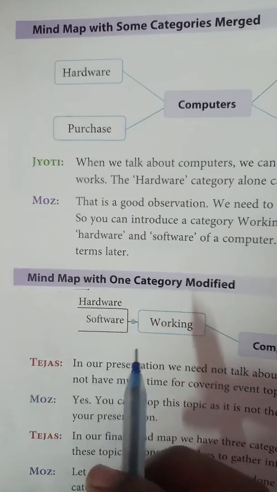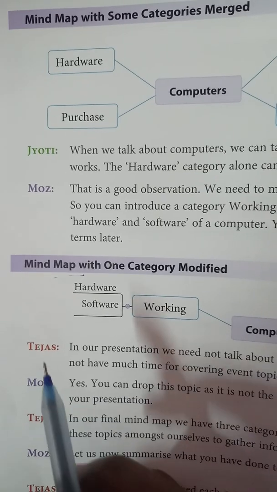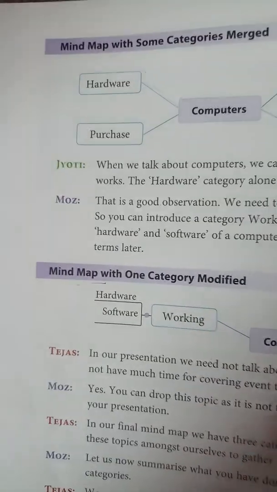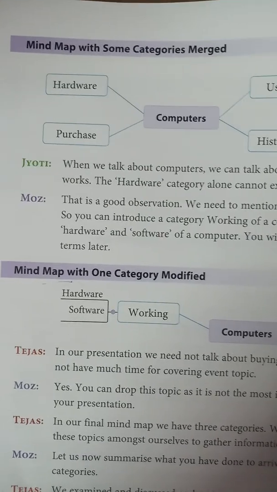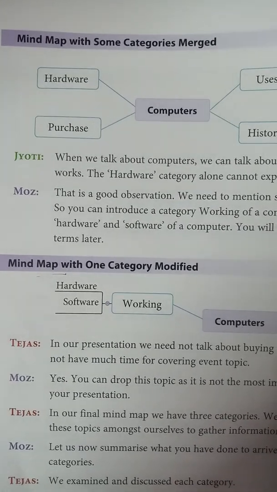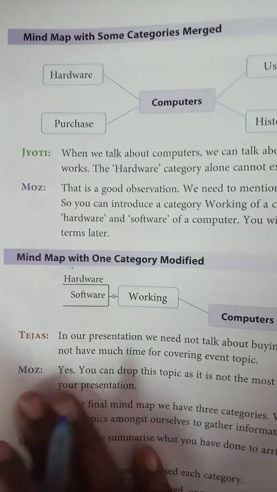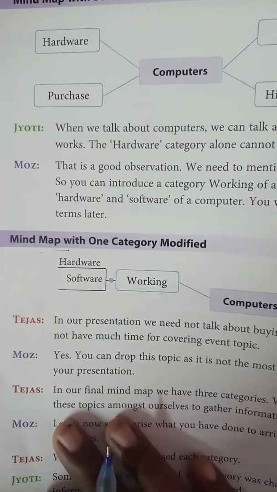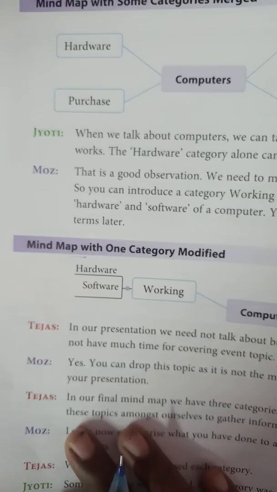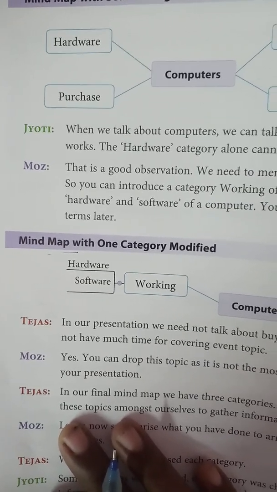Mind map with one category modified. So in a computer you can see there is both hardware and software. But in our mind map we have included only the hardware. So this is not fair. So we need to include both the hardware and software.